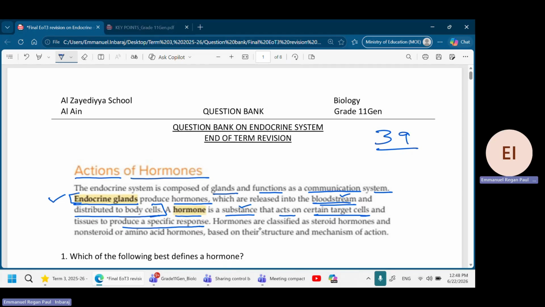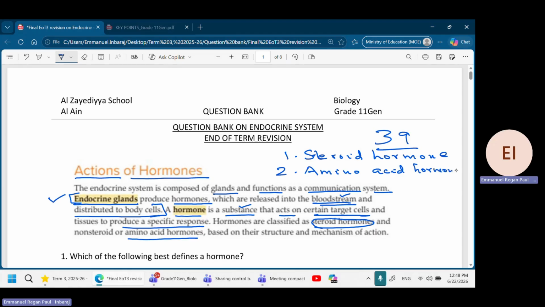There are two types of hormones. The first type is called steroid hormones, and the second is called amino acid hormones. The first one is steroid hormone. And the second type of hormone is called amino acid hormone. So these are the two types of hormones. All right, now let's move on.